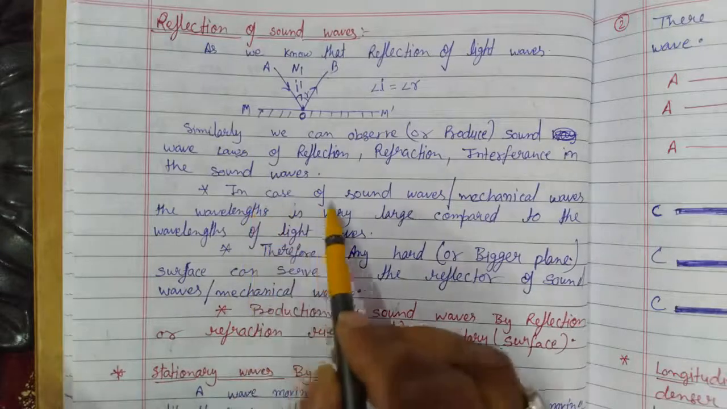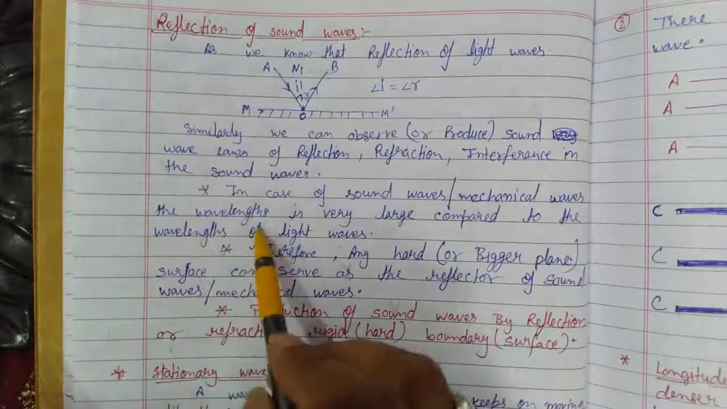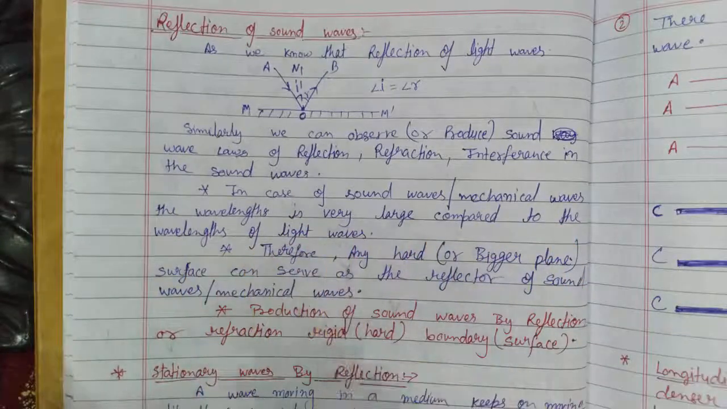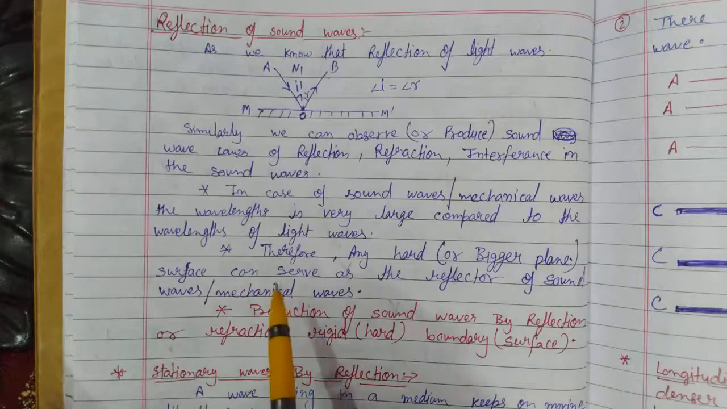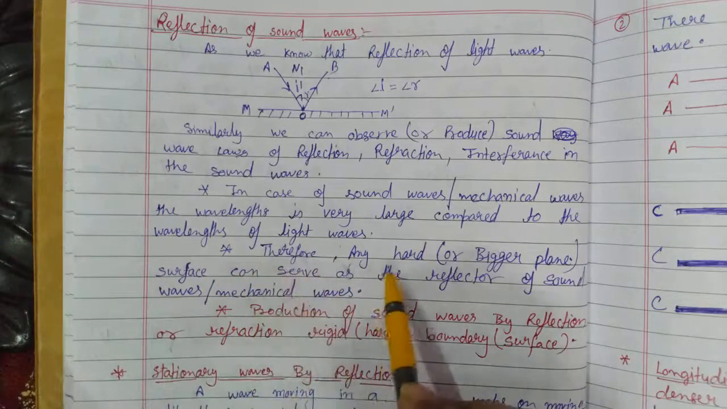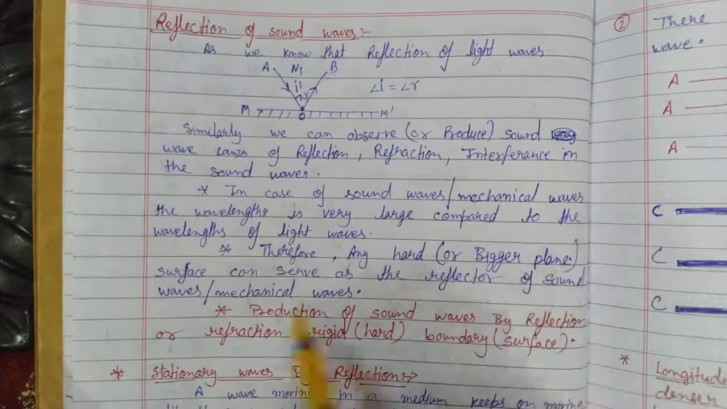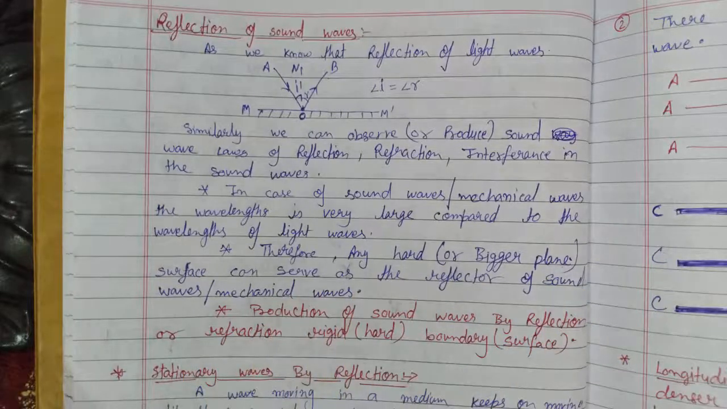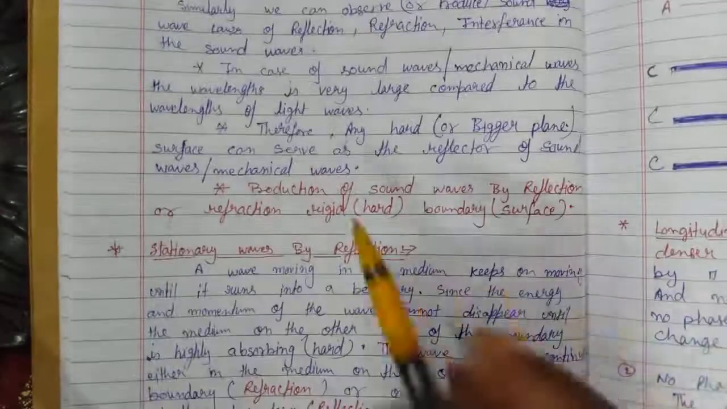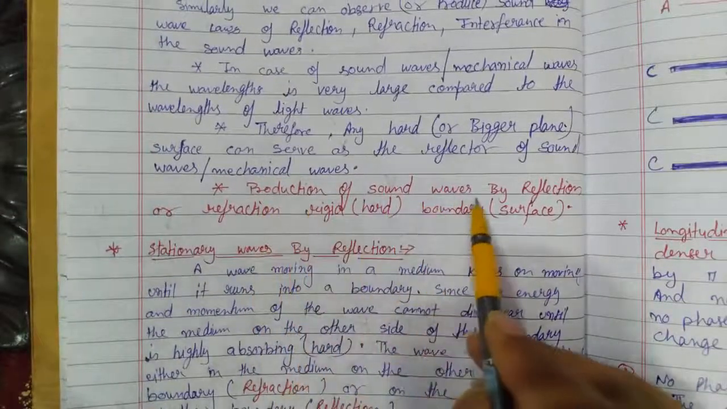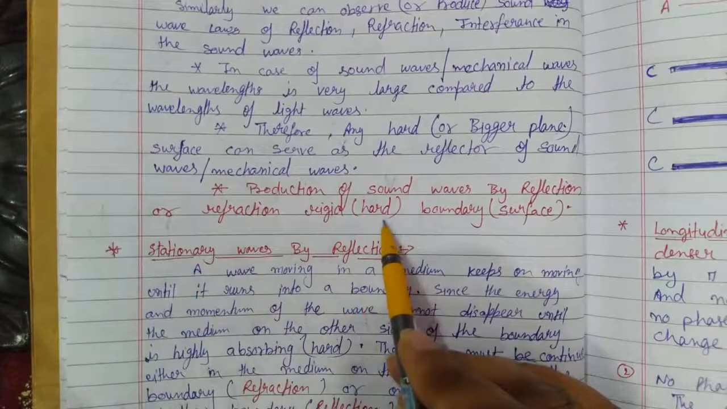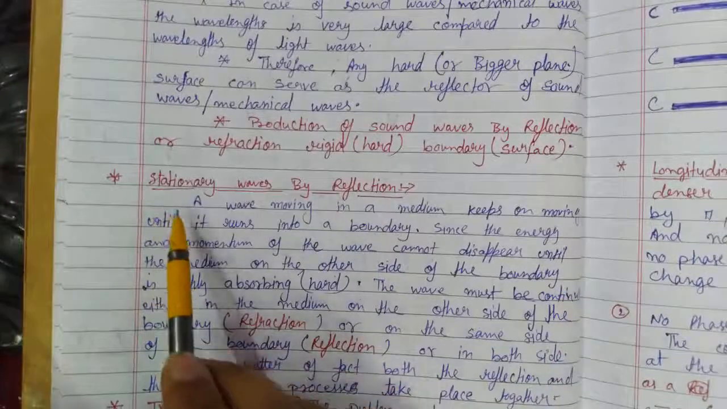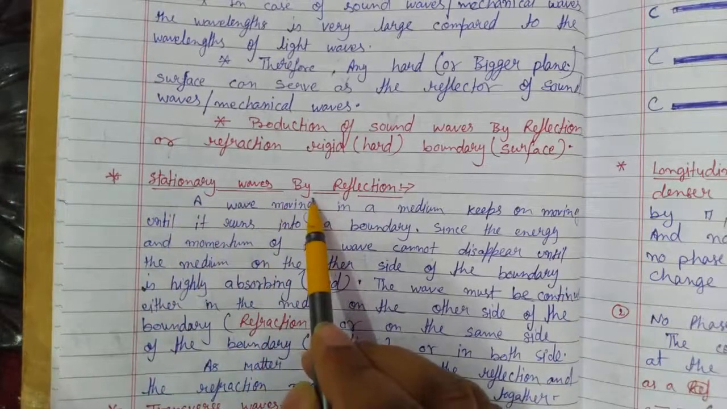Okay, so in case of sound wave or mechanical waves, the wavelength is very large compared to the wavelength of the light waves. Therefore any hard or bigger plane surface can serve as the reflector of sound wave or mechanical wave. Okay, so next we have production of sound wave by reflection or refraction, rigid, hard boundary or hard surface. Now, stationary wave by reflection.